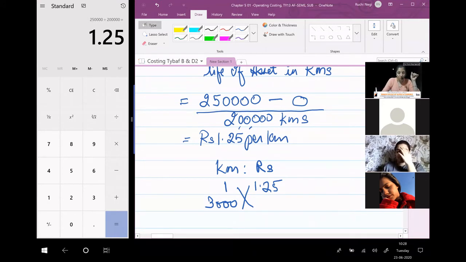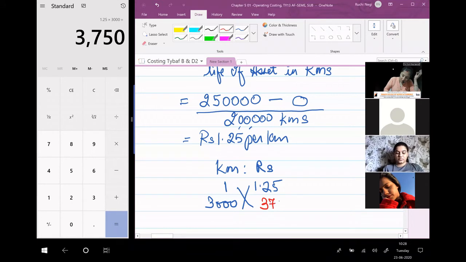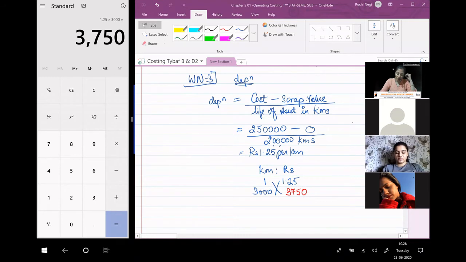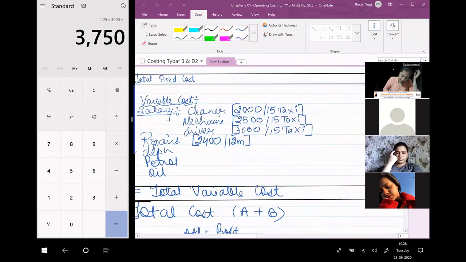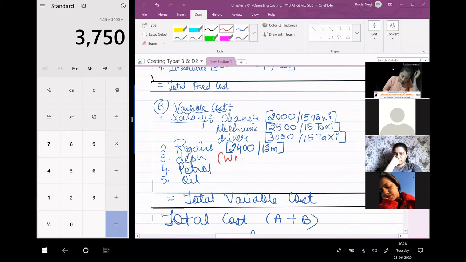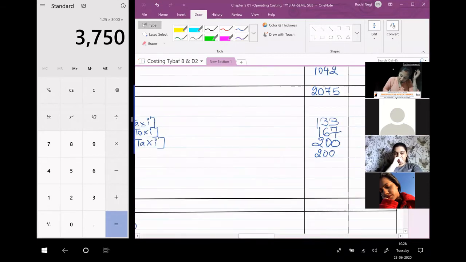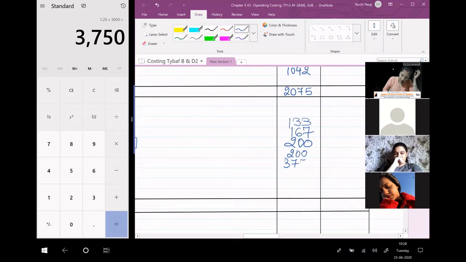The variable cost is not calculated on effective kilometers, it is always calculated on running kilometers. Cost multiply, the answer is 3750. So this is the answer for depreciation, working note number 3.